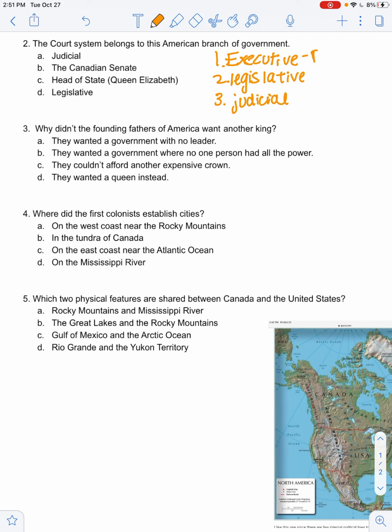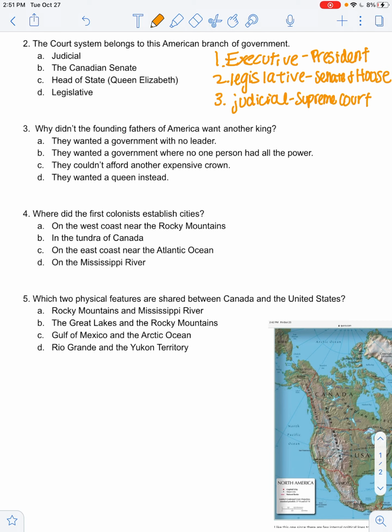So the executive, that's like the president and his cabinet, and they enforce the laws. The legislative, that's like the Senate and the House, and they help make the laws. And then judicial is like the Supreme Court, and they help interpret the laws and what is and is not constitutional.